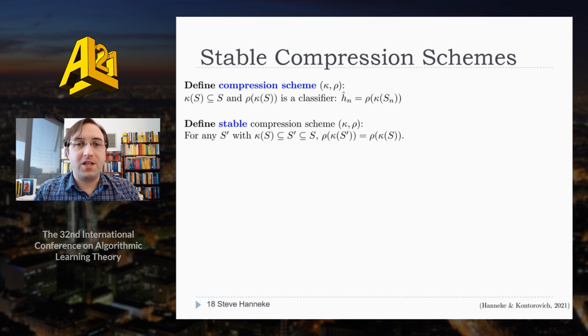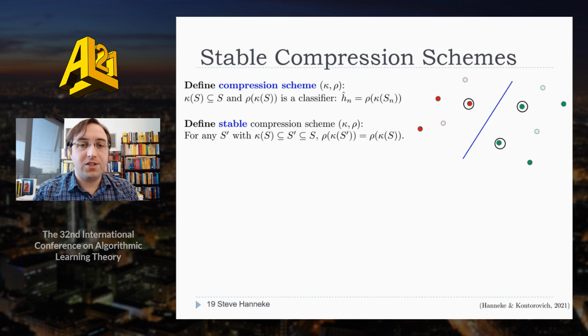Now, generally, a compression scheme is a type of learning algorithm. It's described by two functions, a compression function kappa and a reconstruction function rho. Given a data set, kappa selects a possibly ordered subset, and if you feed that into the reconstruction function, it returns a classifier. We say that a compression scheme is stable if, for any subset of the data, as long as it contains all of the compression points, applying the compression scheme to that subset still returns the same classifier as applying it to the full data set. So this is just like the property I mentioned for SVM.